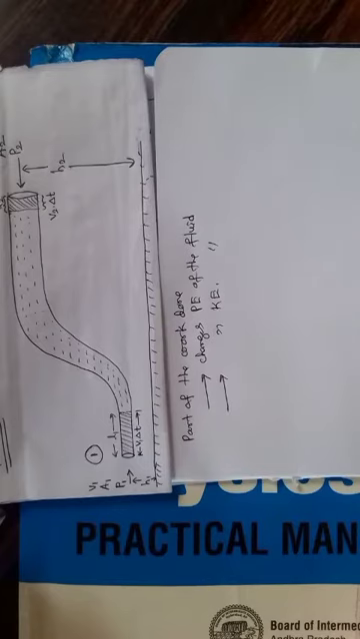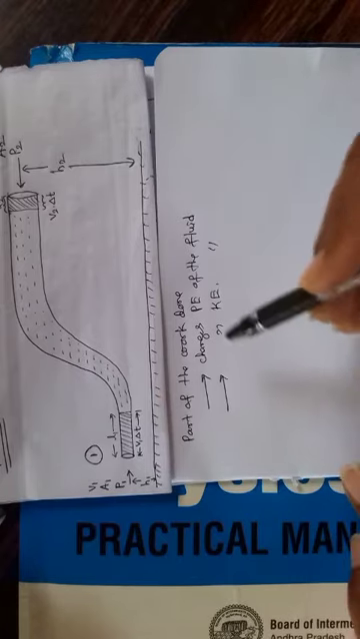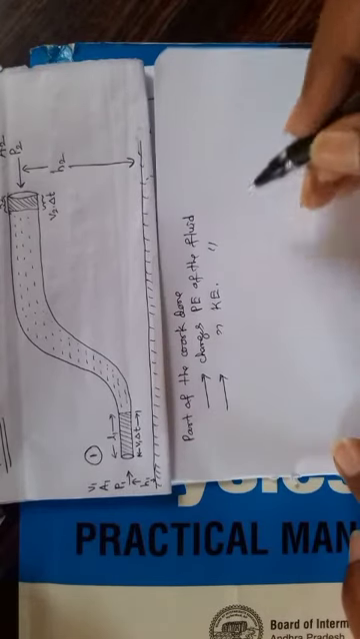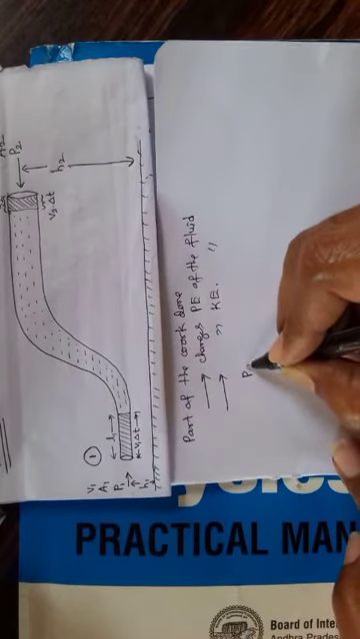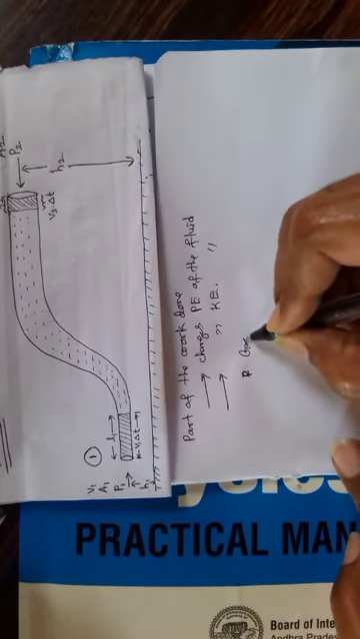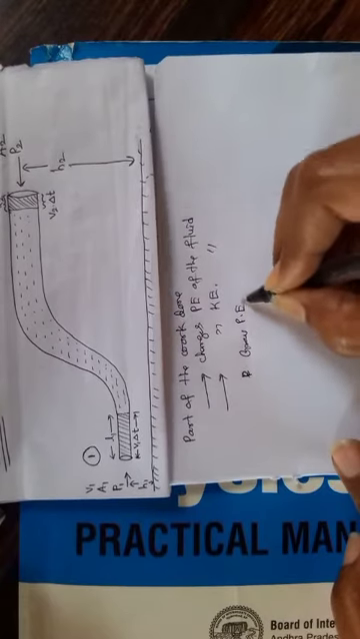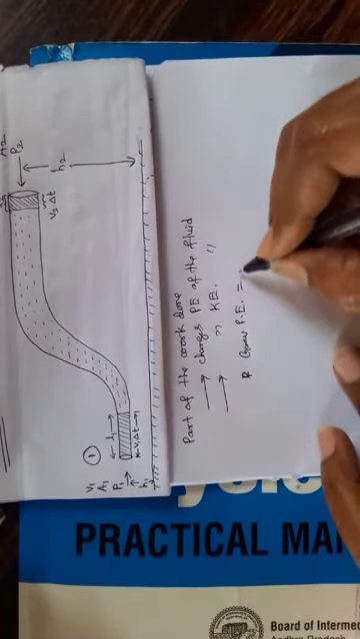So some net work is done, and a part of the net work done is utilized to change the potential energy of the fluid, and the remaining work is utilized to change the kinetic energy of the fluid. Now shall we consider the change in potential energy of the fluid? This is gravitational potential energy. What is the formula for gravitational potential energy?